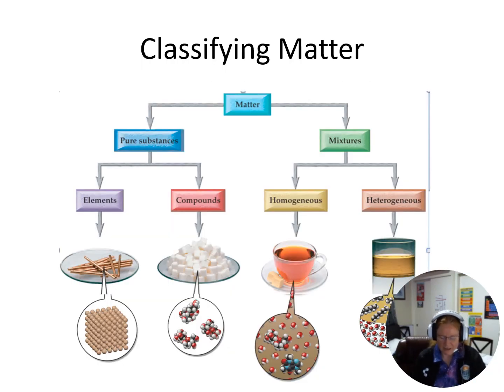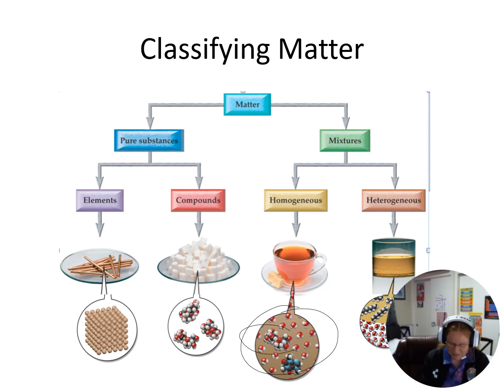All right, and so here's some pictures. So there's an element that actually looks like copper as well. And then the compound that they're picturing there would be sugar cubes, so that's pure sugar. And then there's some tea. When you look at that cup of tea, you can't see all those different things, but on the particulate level, we can start to think about, oh, there's water molecules, there's caffeine molecules, there's probably sugar molecules.